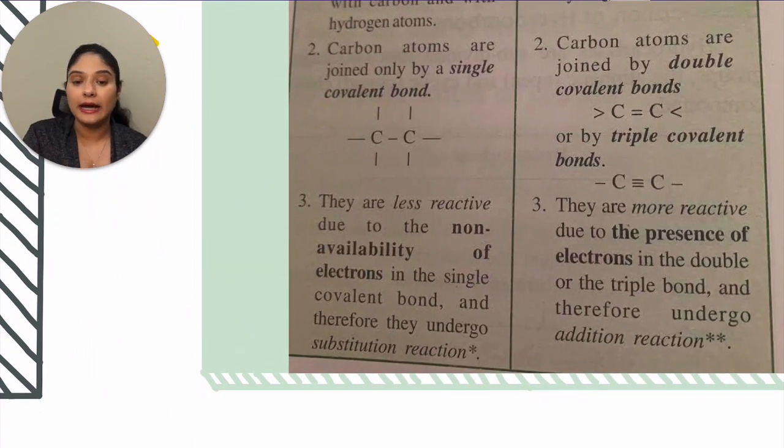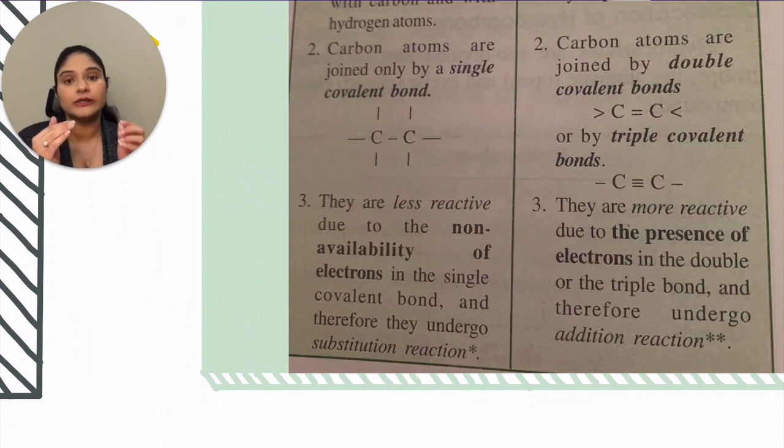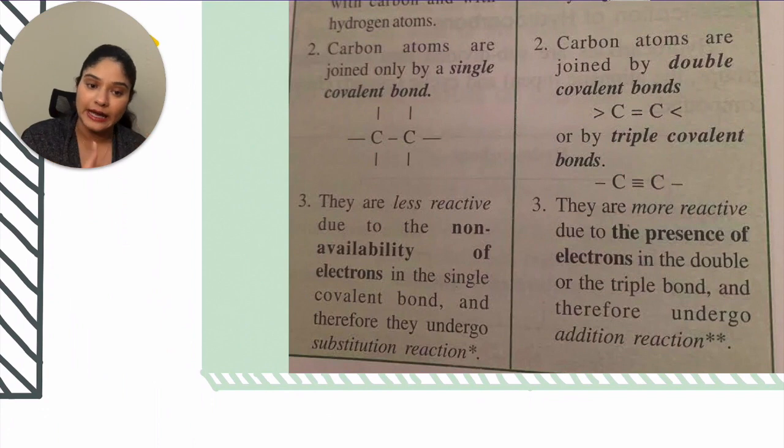They are less reactive due to the non-availability of electrons in the single covalent bond and therefore they undergo substitution reaction. Okay, so they are less reactive. That is because the carbon atom is satisfied in valency and is very stable in nature. Whereas when you talk about unsaturated hydrocarbons, when you have a double bond or a triple bond and another element comes in to react with it, it can easily break that double bond to a single bond and can get attached to the carbon. So that is the reason they are more reactive in nature.